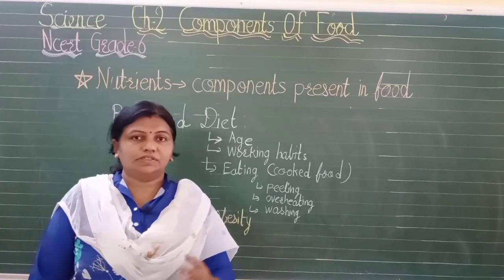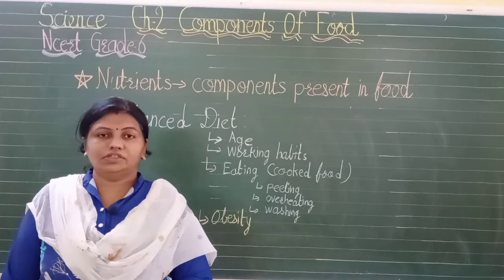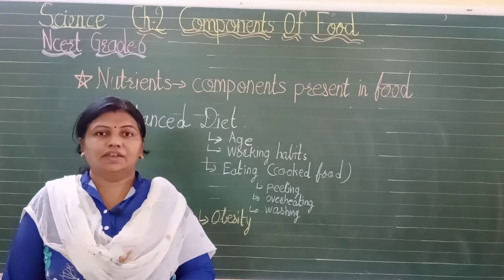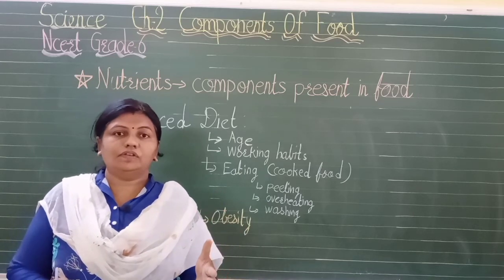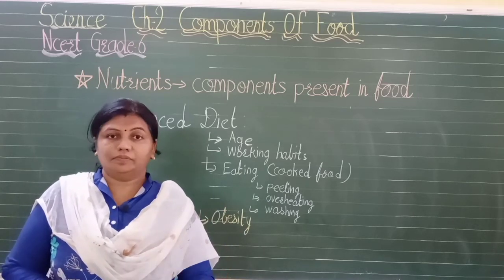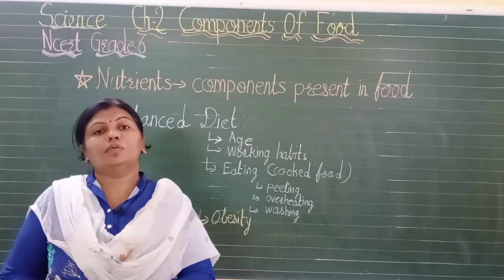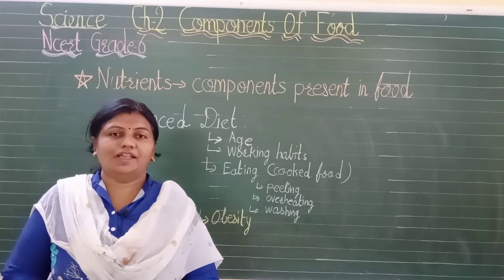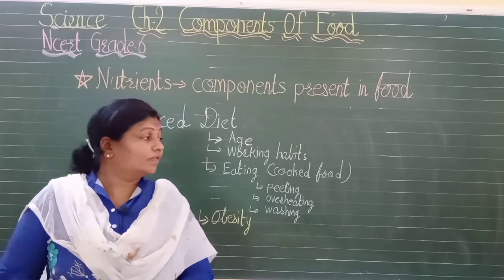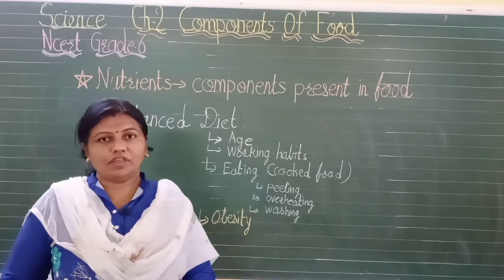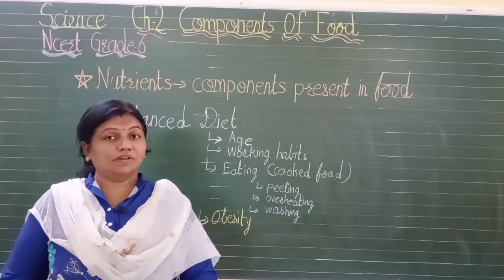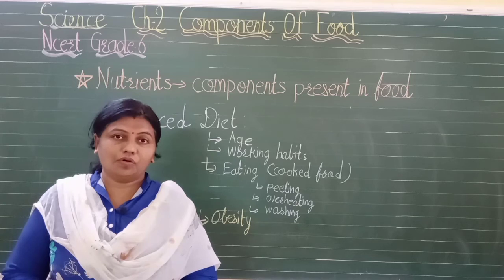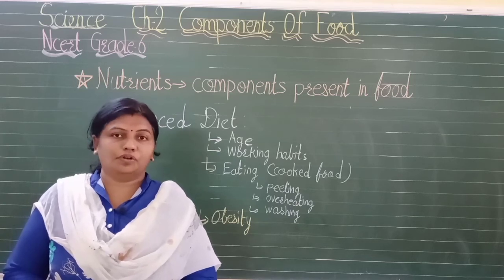Now, only eating is not sufficient, isn't it? Whatever vegetables you have purchased, it is not over with eating them. They should be cooked properly. Take pulses, I say. If you take a big lunch box and all the pulses are there, but they are raw and not cooked, then they will give you a stomach ache. So you should take food which is cooked properly. I told you that grains and cereals give you energy, but we cannot eat them in raw form. They should be cooked properly.